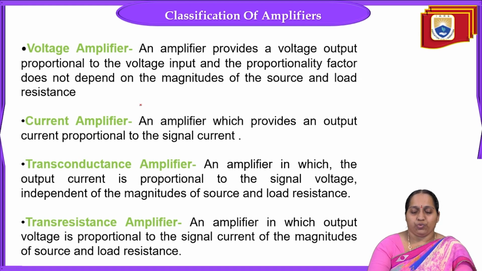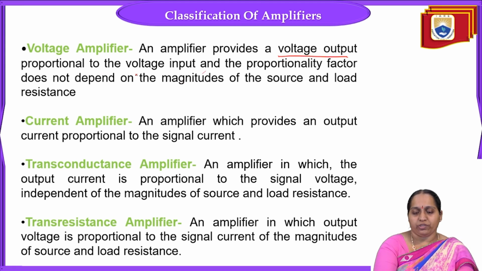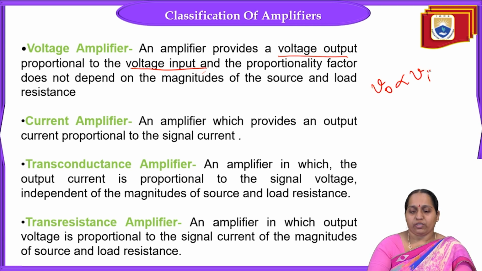Based on how the output varies proportional to the input, we have different types of amplifiers: voltage amplifier, current amplifier, transconductance amplifier, and transresistance amplifier. A voltage amplifier provides a voltage output proportional to the voltage input. That is, output voltage V0 is proportional to Vi, and the proportionality factor does not depend on the magnitudes of source and load resistance.